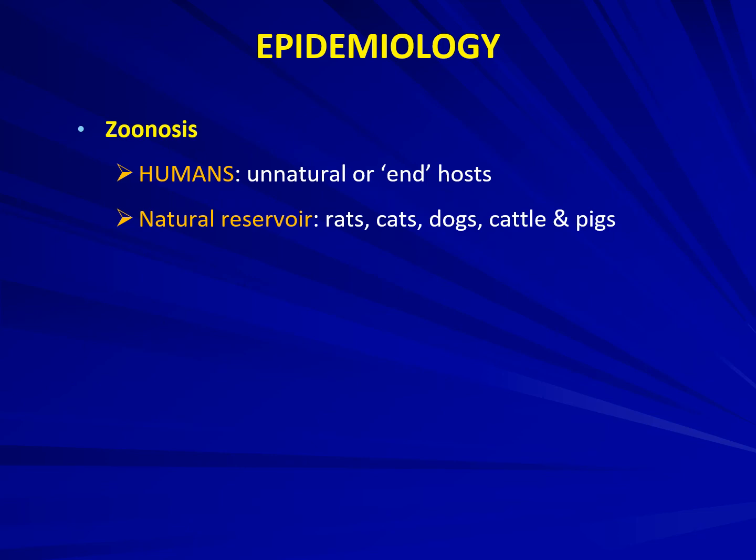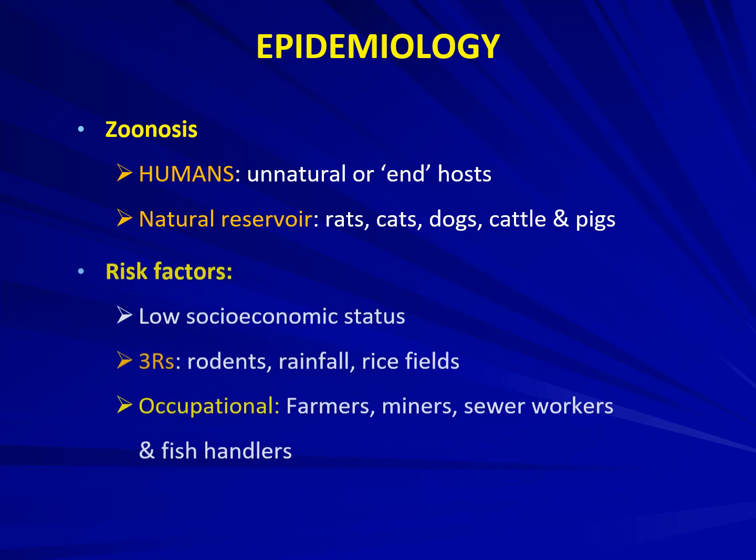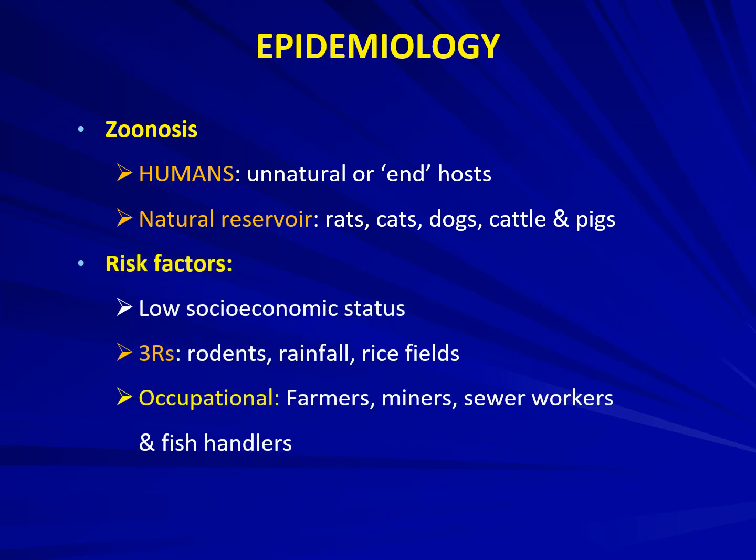Let's look into a bit about the epidemiological aspects. It's a zoonotic disease. Humans are unnatural or end hosts, and the natural reservoirs are rats, cats, dogs, cattle, and pigs. What are the risk factors? Mainly low socioeconomic status. And what we need to remember are the 3 R's, that is rodents, rainfall, and rice fields. It's usually found mostly after a bout of floods.